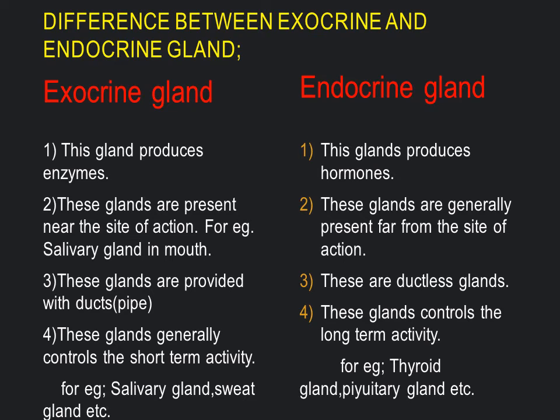Exocrine glands are provided with ducts or pipes from which they release their secretion, and endocrine glands are ductless glands and they pour their secretion into the blood circulation. Exocrine glands generally control short-term activity, and endocrine glands control long-term activity. Examples of exocrine glands are salivary gland and sweat gland. Examples of endocrine glands are thyroid gland and pituitary gland.